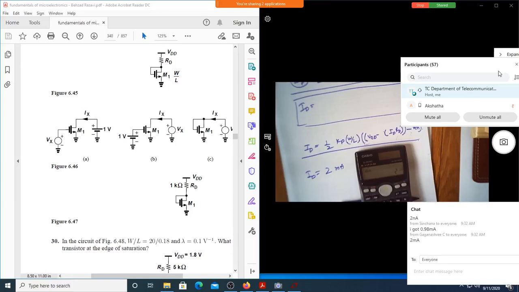Somebody got 0.98 milliampere. Let us see how somebody can get 0.98, which is something different. Come on, make it fast. How much did you get, Shravani? Sir, 2.2 milliamperes.